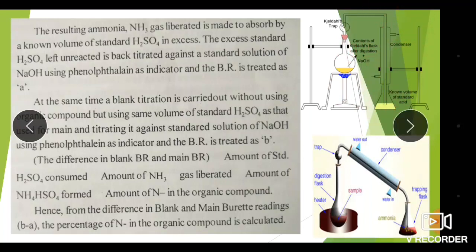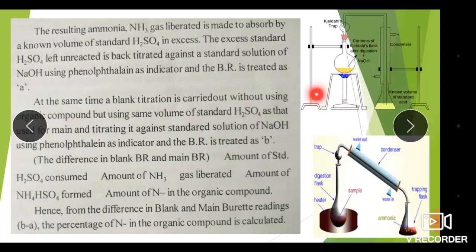A known volume of standard H2SO4 is titrated with NaOH to find the amount left unreacted. This gets titrated with the NaOH solution.